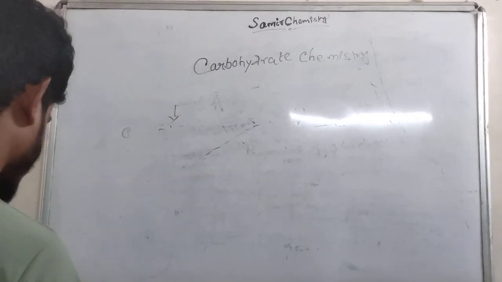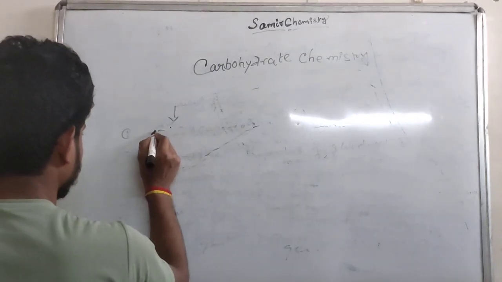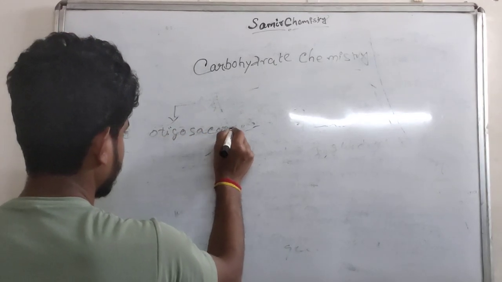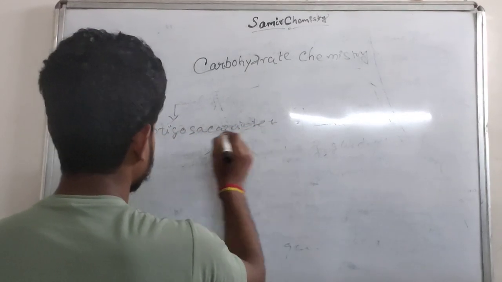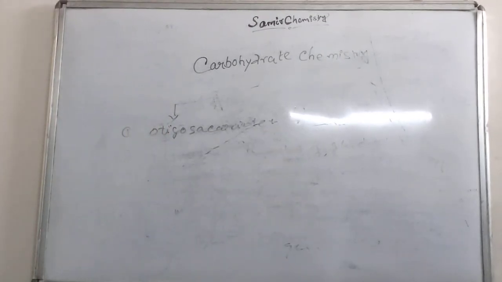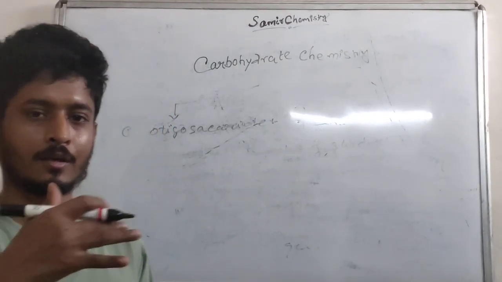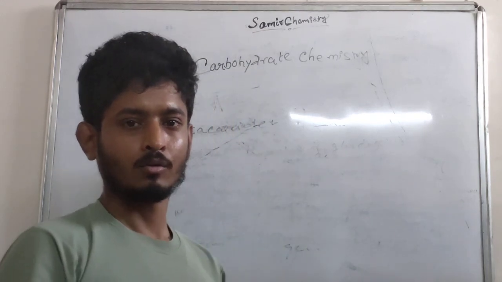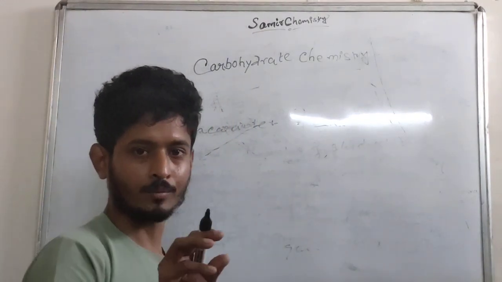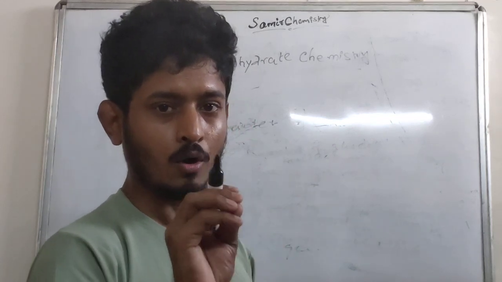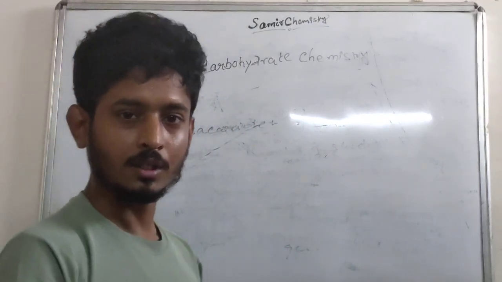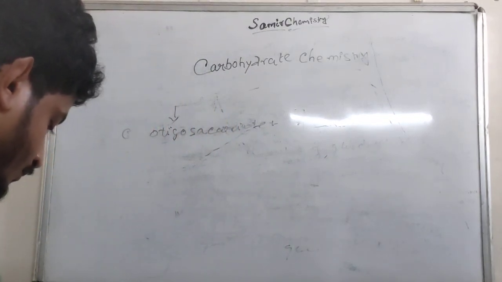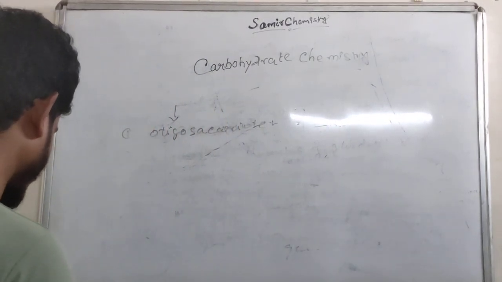Next part is the oligosaccharide. Oligosaccharide is what? It can be hydrolyzed into 3 to 10 monomer units. If one mole of oligosaccharide is hydrolyzed, we get 3 to 10 moles of monosaccharide units.